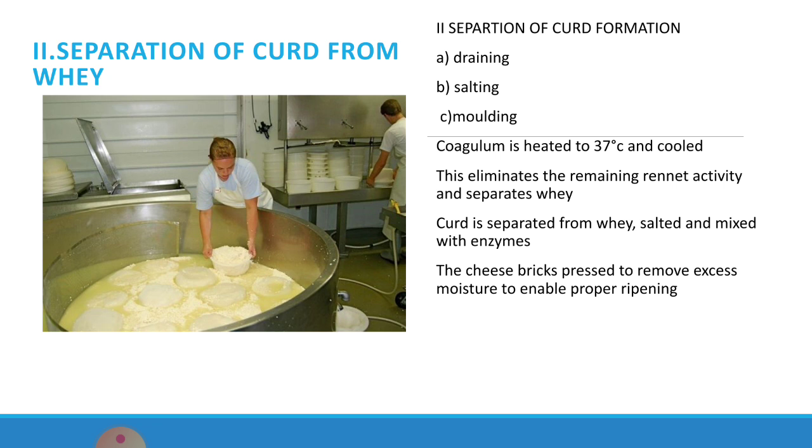Moving on to the second step, separation of curd from whey. Separation is done by draining, salting and molding. Coagulum is heated at 37 degrees centigrade in order to inactivate the rennet and then cooled. This eliminates the remaining rennet activity and separates whey. Curd is separated from whey, salted and mixed with enzymes. The cheese bricks are pressed to remove excess moisture to enable proper ripening.